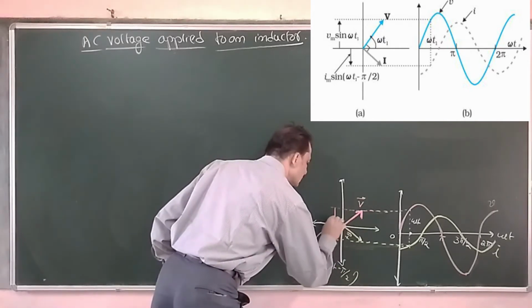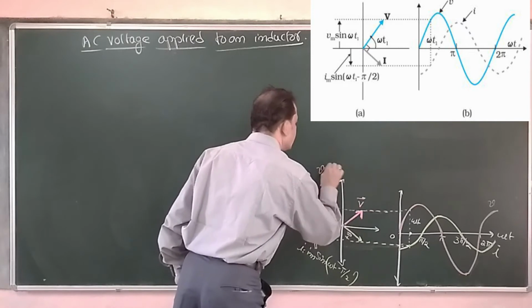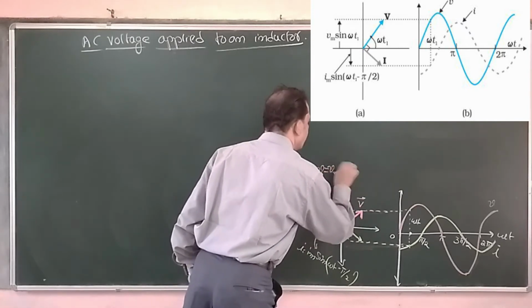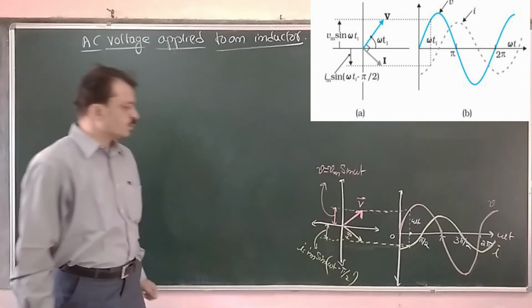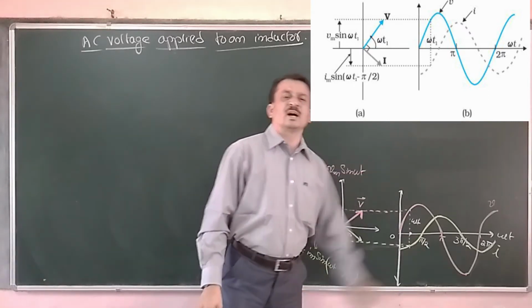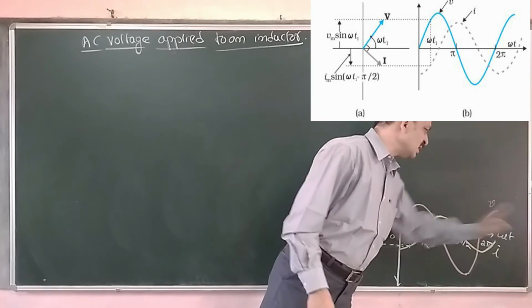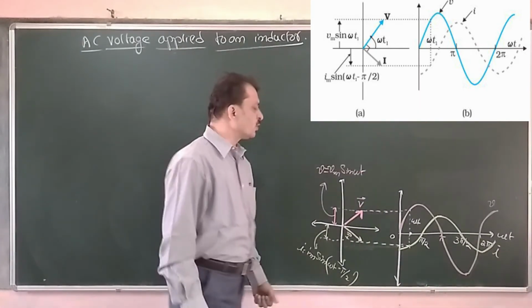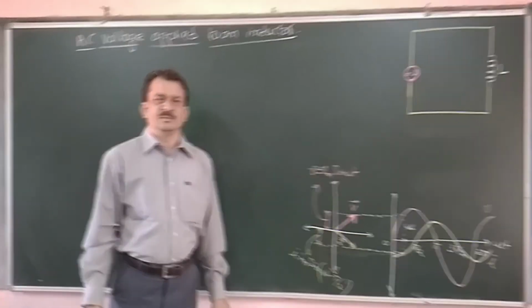Now this represents the instantaneous voltage, that is V is equal to Vm sin omega t. Now this is the phasor diagram, and this is the graph of current and voltage versus omega t, or you can write the graph with respect to the time period.